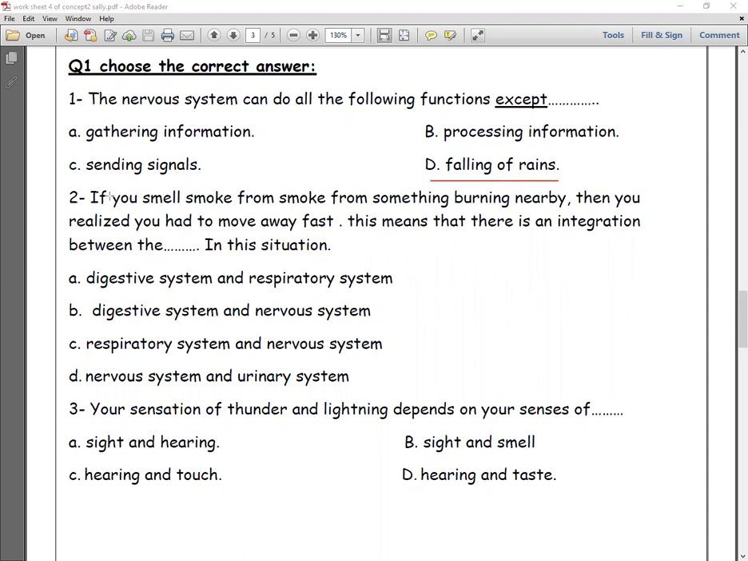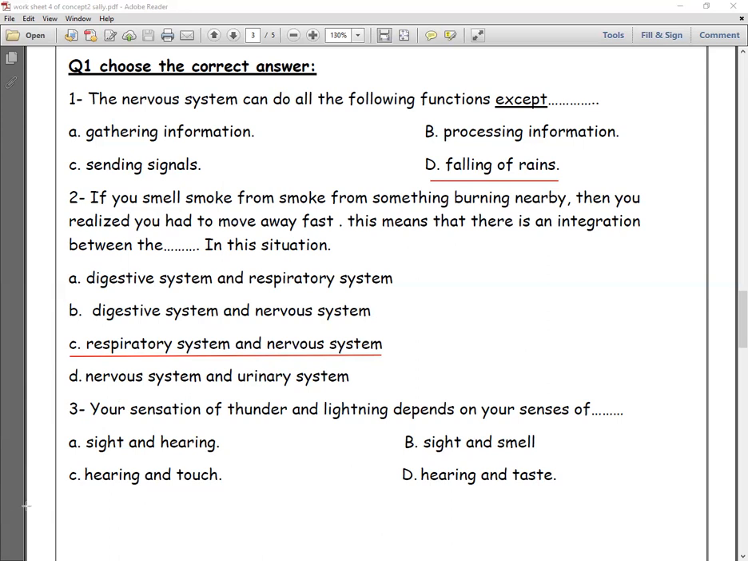Number 2, if you smell smoke from something burning nearby, then you realize that you had to move away fast. This means that there is an integration between the body systems in this situation. Integration between digestive and respiratory, for sure no. Digestive and nervous, also no. Respiratory and nervous, yes, because it's responsible for smelling. Nose, one organ of the organs of the respiratory system. Nervous and urinary, also no.